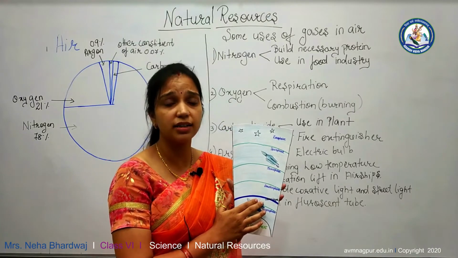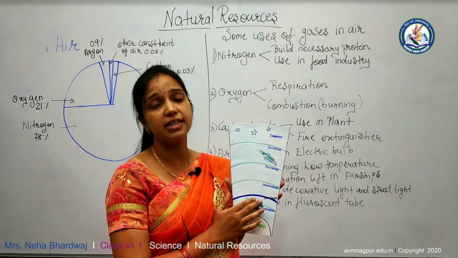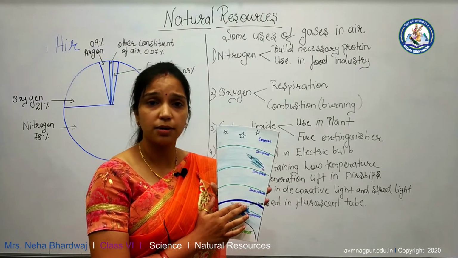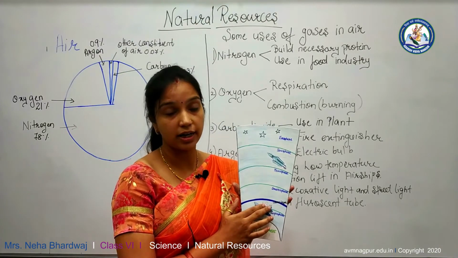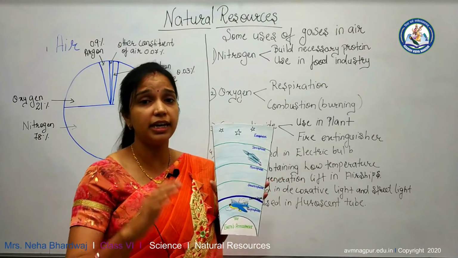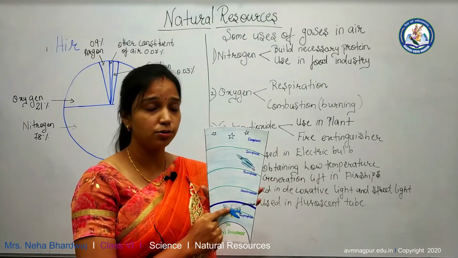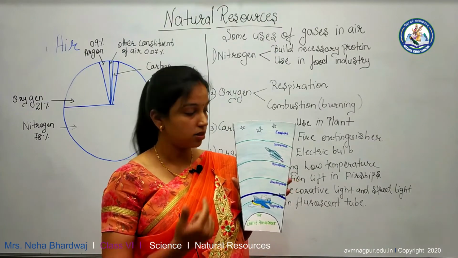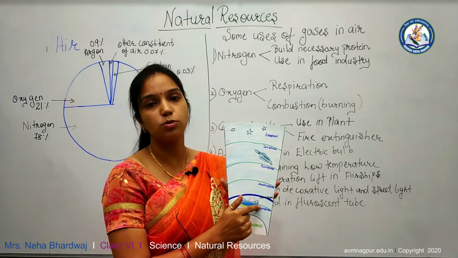Why is this ozone layer depleting? Due to the increase in chemical gases in the air, that is chlorofluorocarbon and carbon tetrachloride. Where are these coming from? Due to the use of air conditioners and refrigerators. So we should protect this ozone layer.